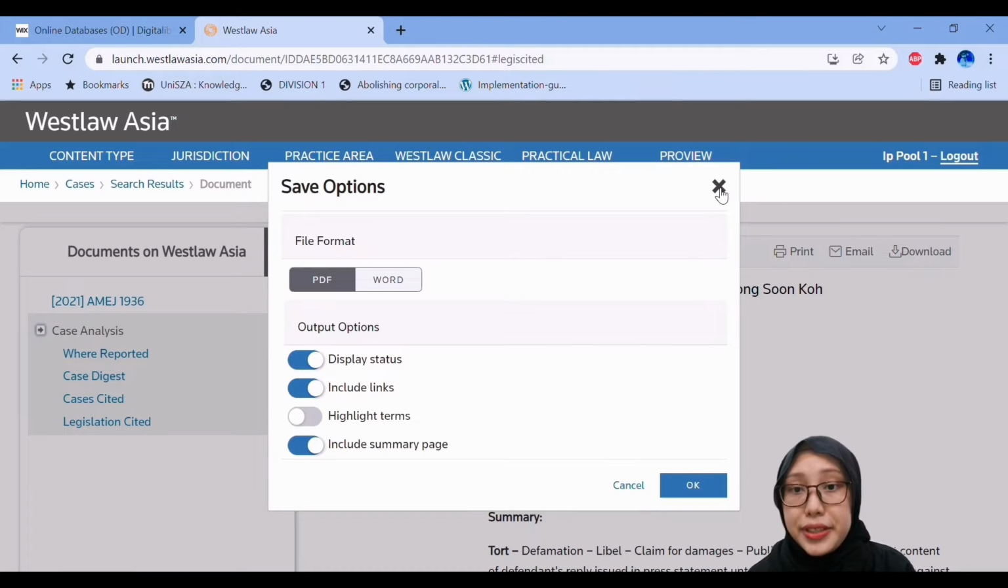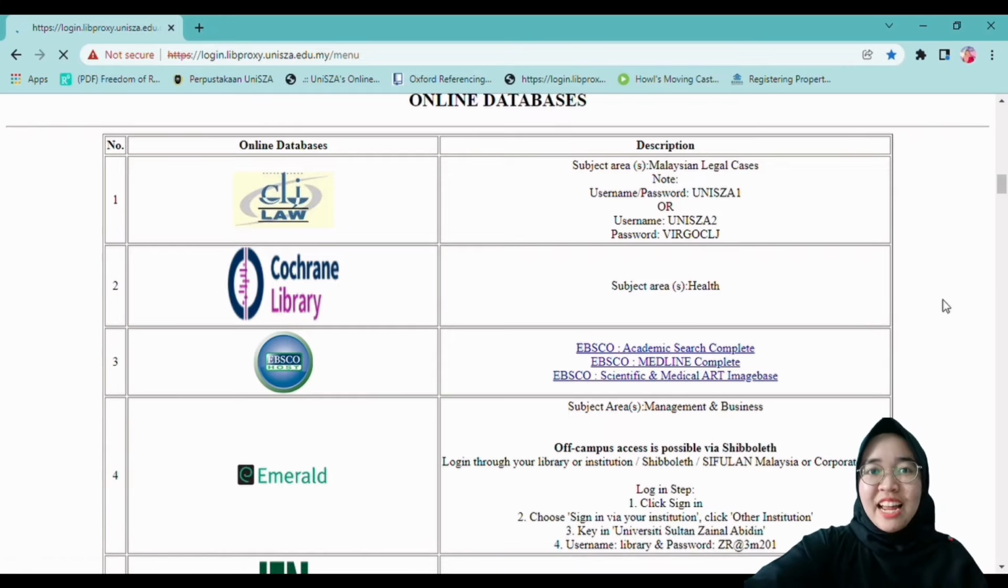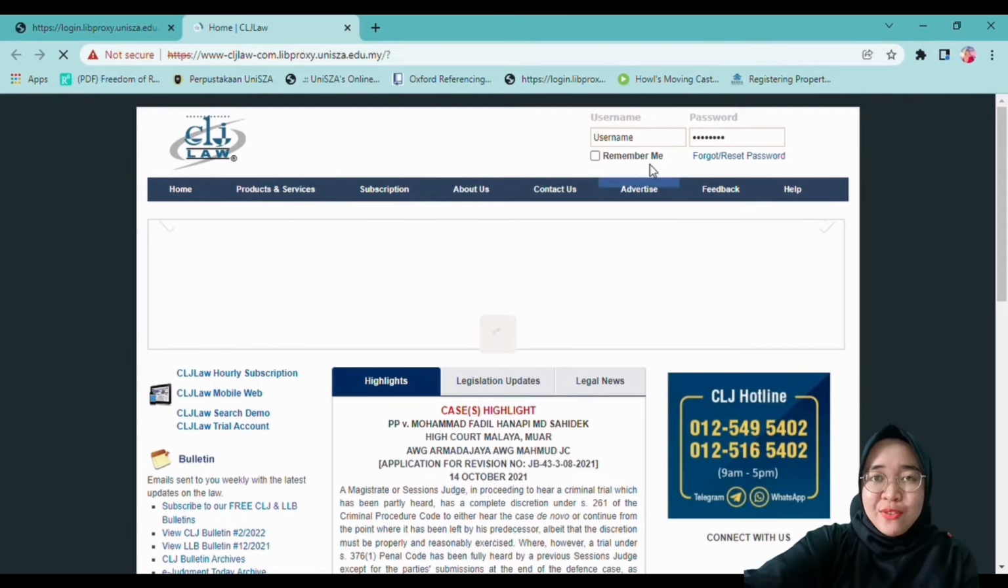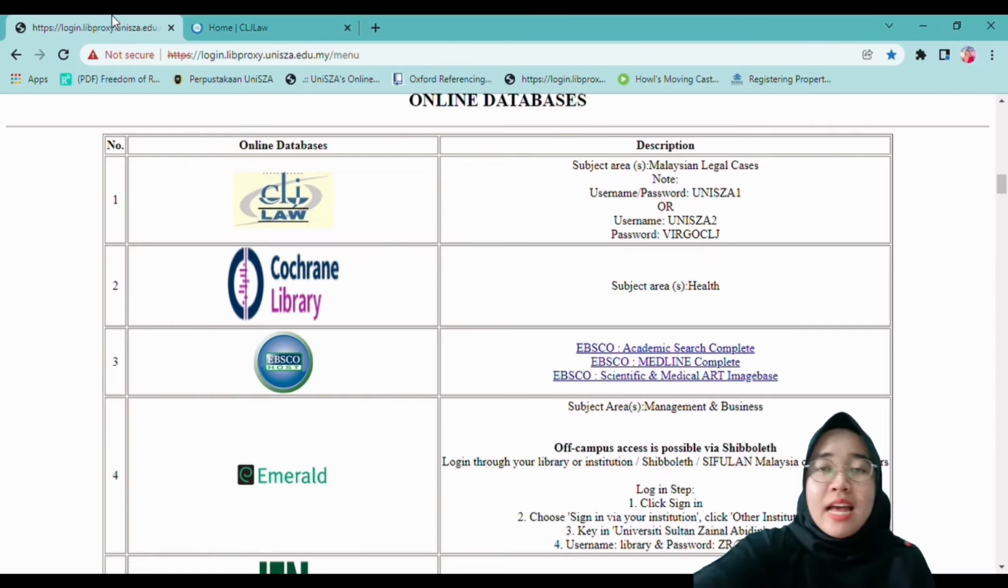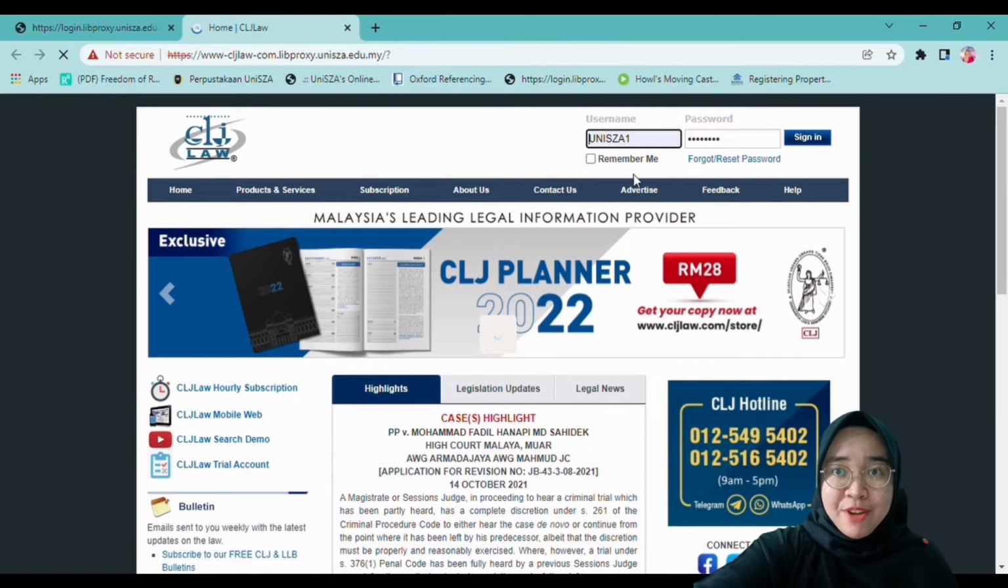PDF or Word. Hi, I'm Akmal and I will show and teach you guys how to search for reliable sources in CLJ and Westlaw. Usually we use CLJ and Westlaw to find relevant cases, articles, and even legislation to support our findings. So let's go to the CLJ first. Click the CLJ and enter the username and password provided by the library.